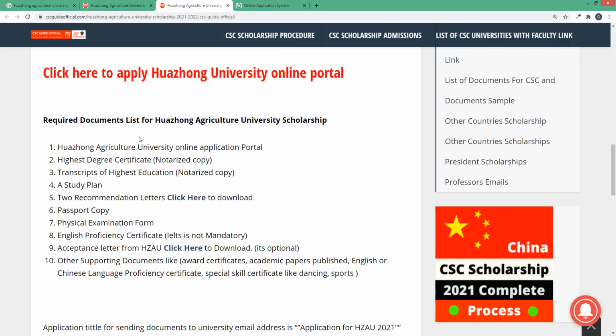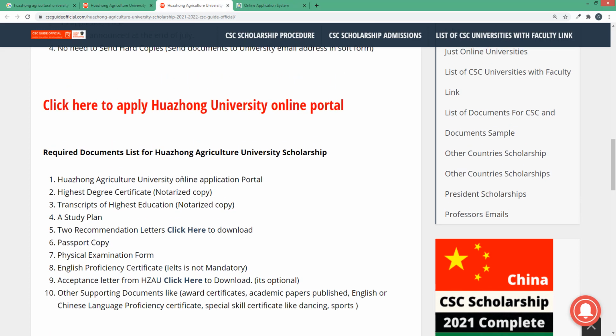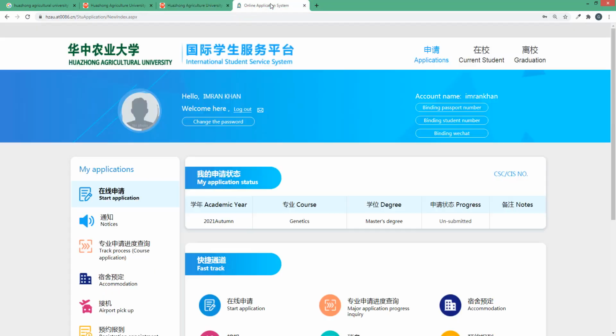But the difference between university scholarship and CSC scholarship is that for CSC scholarship you need to fill the CSC online application form. In the case of Huazhong Agriculture University, you need to fill just the online application form of the university portal. So click here and go to the university portal. Here is the online application form of Huazhong Agriculture University.